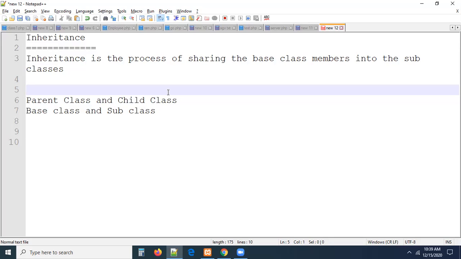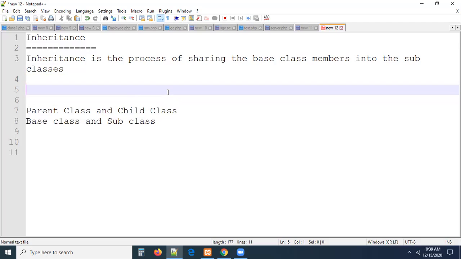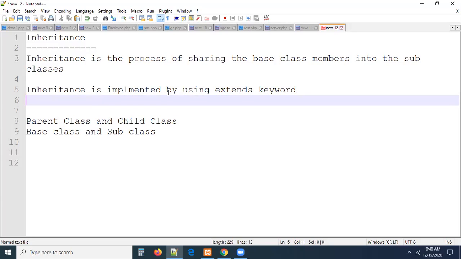I told you, whatever the base class members are, and what are the members here? Properties and methods. Whatever methods you define in the base class, I can access directly in the subclass by using the inheritance concept. So this inheritance is implemented by using the extends keyword, guys. This is very important: the extends keyword. By using this keyword, we can implement the inheritance concept. Let us see how we can implement inheritance and how we can access the base class members in the subclass.